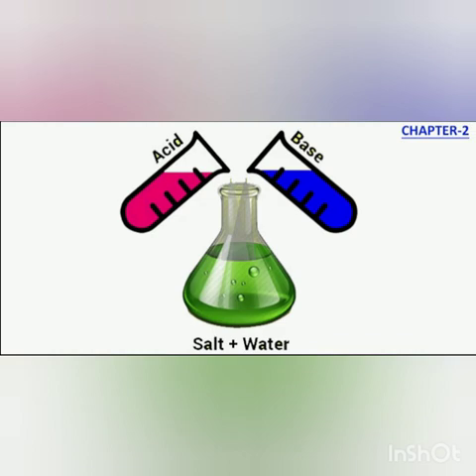Even if in this apparatus you take a base, sodium hydroxide or potassium hydroxide, you will find that the bulb will glow, because here also the bases are dissociated to produce positive and negative ions.